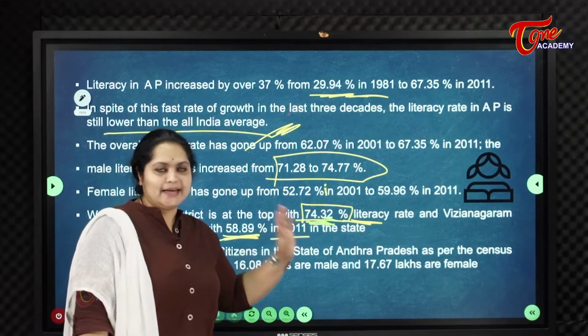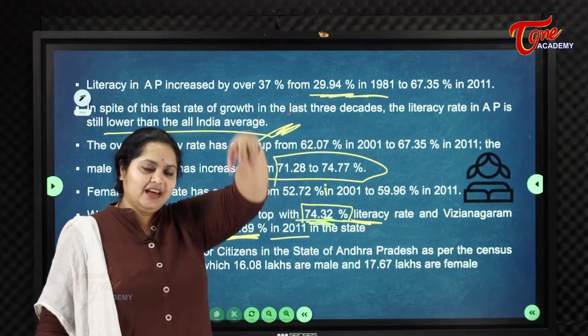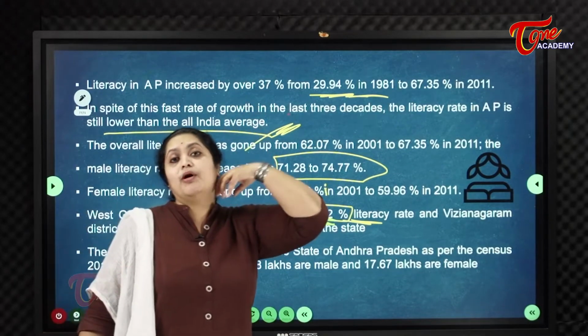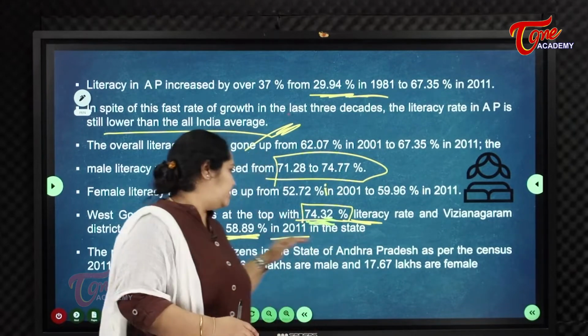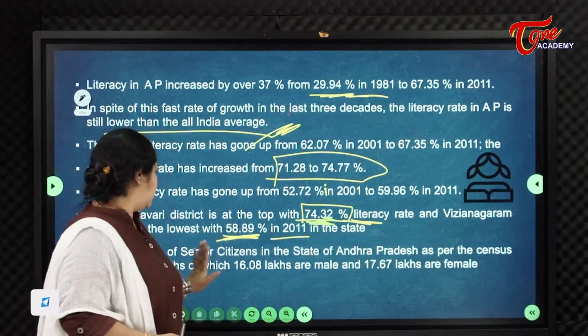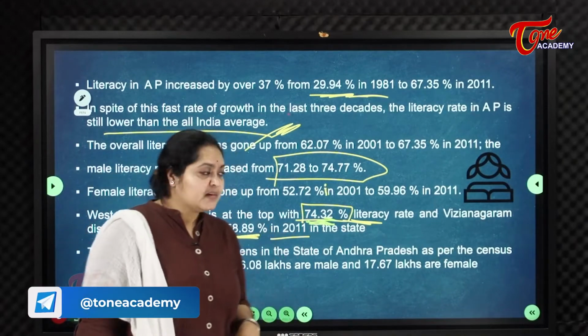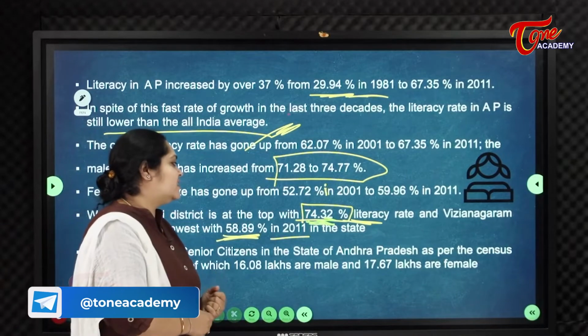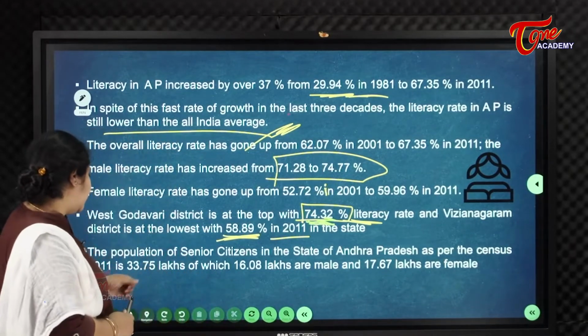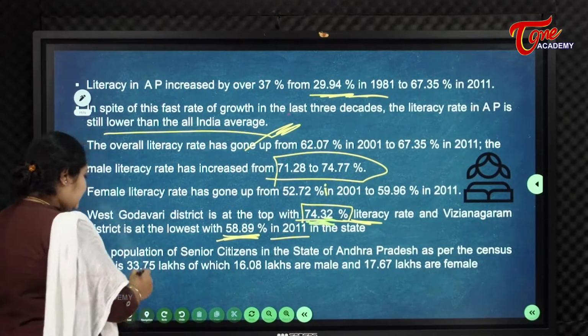So there are more literate people in West Godavari and very few educated people in the district of Vijayanagaram.